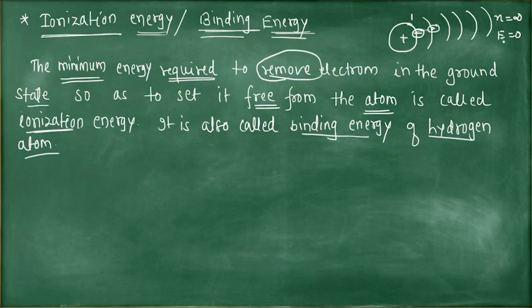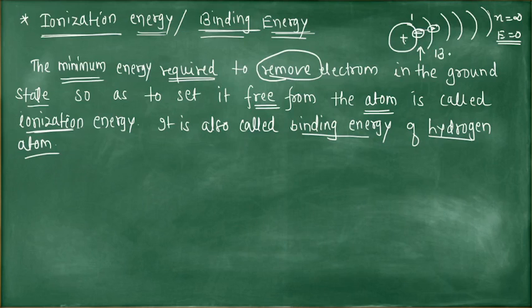Here, when the energy of the electron in this infinite orbit is 0, it means this electron is not bound to the nucleus. The electron is free from the nucleus field. So how much energy should we supply to this electron to free it from its nucleus field?